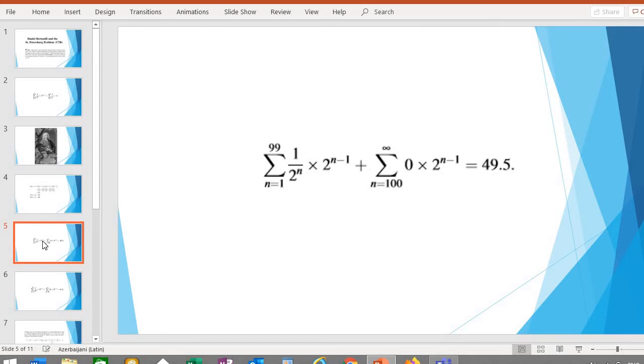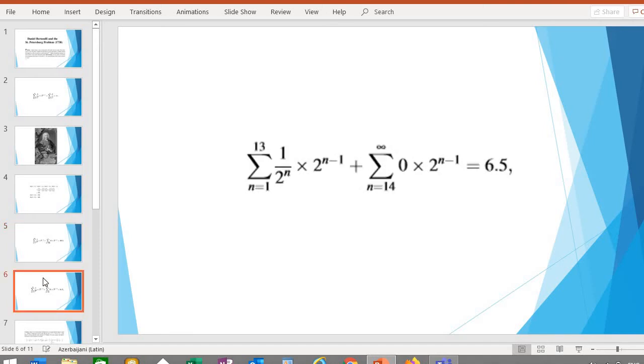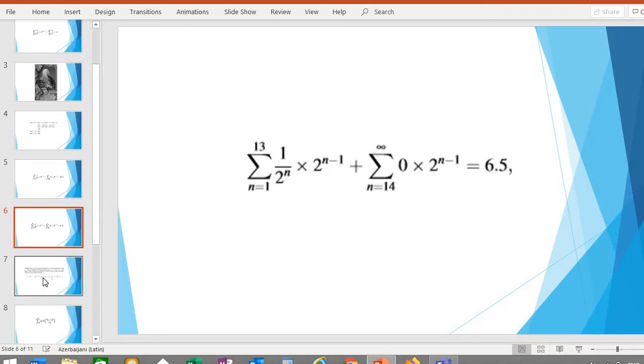Therefore, let's take p less than or equal to 1 over 2 to the power of 100 and solve the problem. Here we get a result that the player should pay $49.5 to the casino. The great naturalist Buffon solved the problem in this way. However, he took the probability less than 1 over 10,000, and here the result is $6.5.